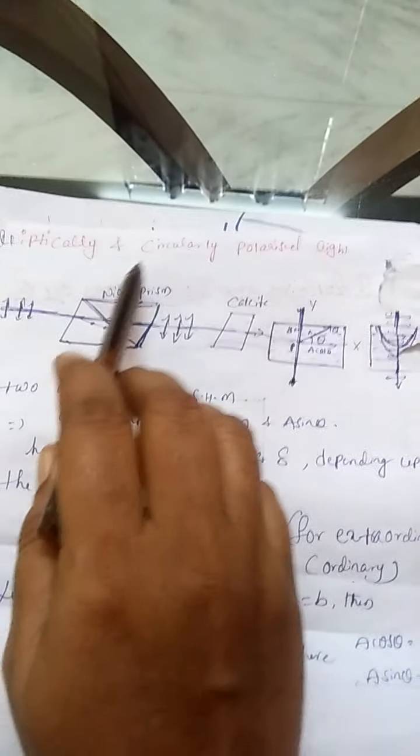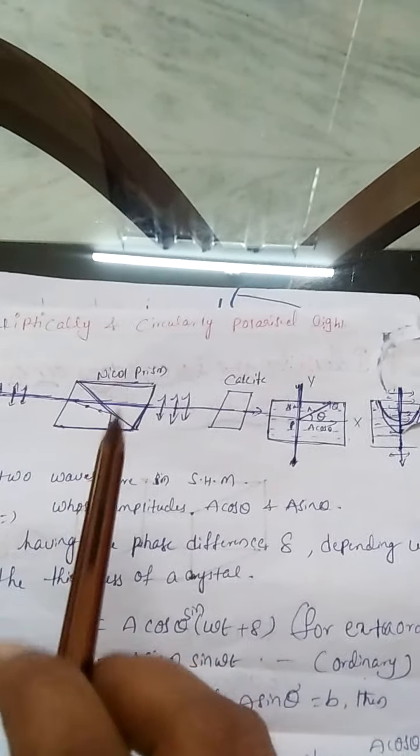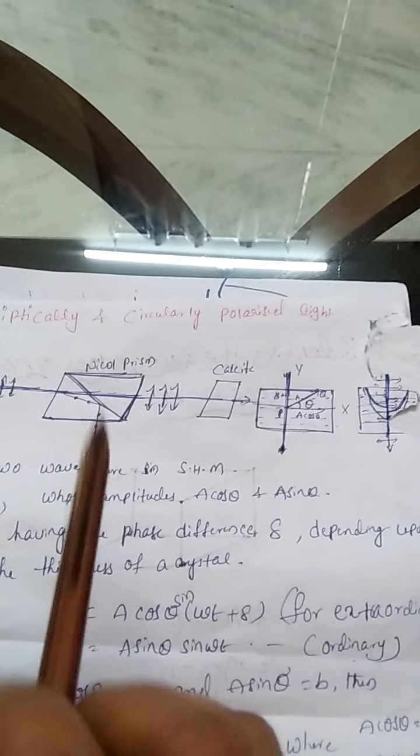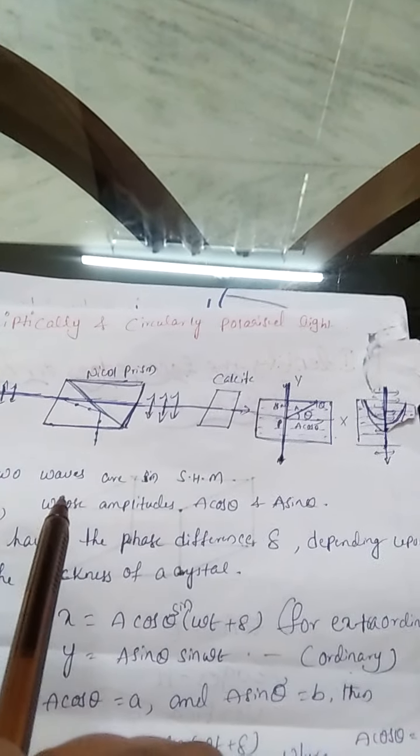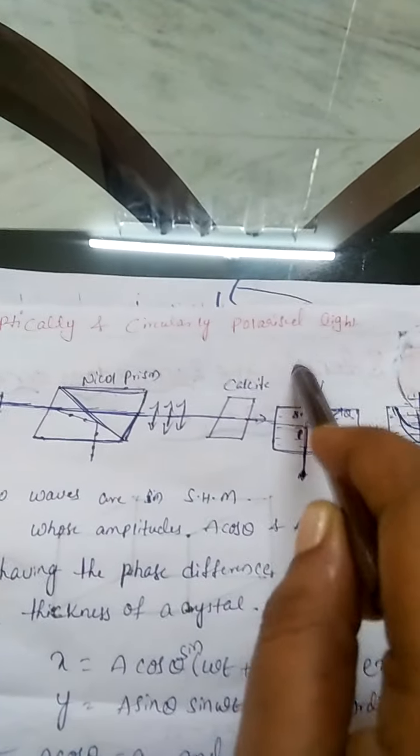Next topic is elliptically and circularly polarized light. Up to here we learned only about plane polarized light, that is, only one directional moving light can be produced. Now, how to produce elliptically and circularly polarized light?